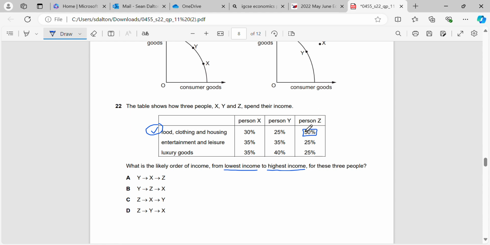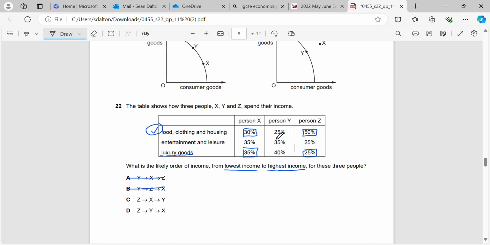And the lowest income is also likely to be spending the least on luxury goods. Things they don't need that they only want. And we can see they're only spending 25% here. So we know that Z will be first because they're lowest income, so we can get rid of A and B. Now we need to find the second, and we just do the same thing. Person X is spending 30% of their income on necessities and 35% on these luxury goods here.